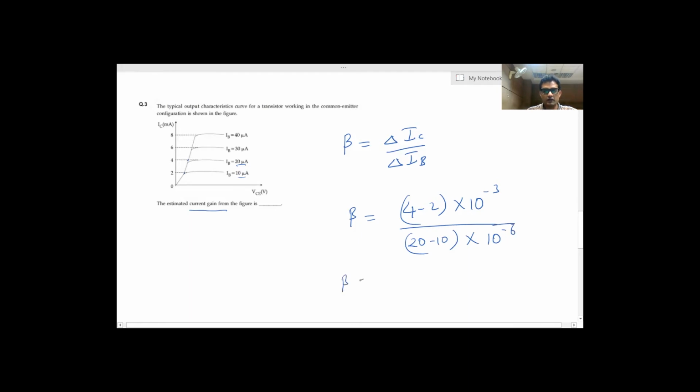Here beta will be equal to 2 by 10 into 10 to the power minus 3 upon 10 to the power minus 6. So it is coming out to be 200. So here the current gain will be 200. So our answer will be 200.